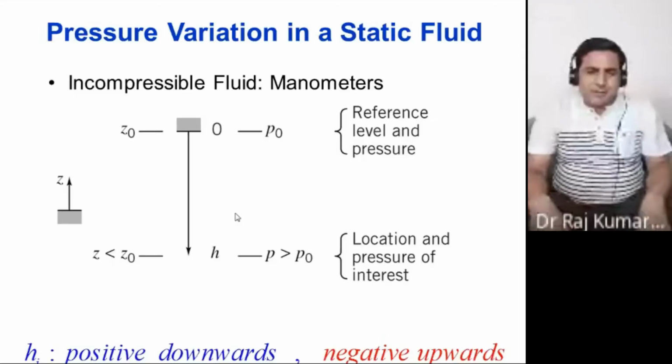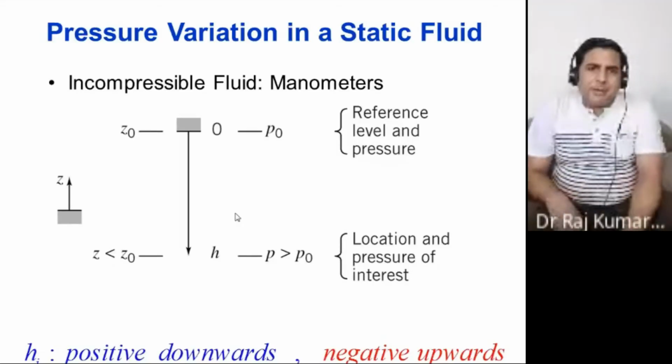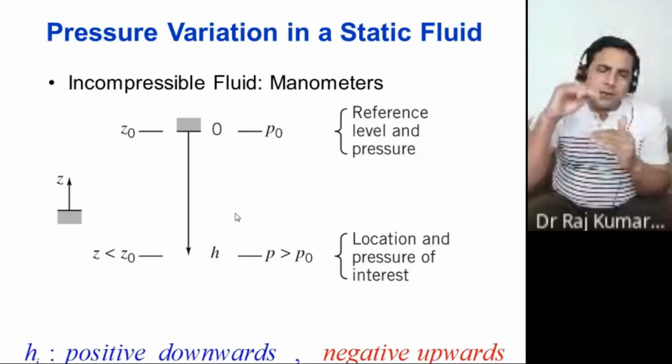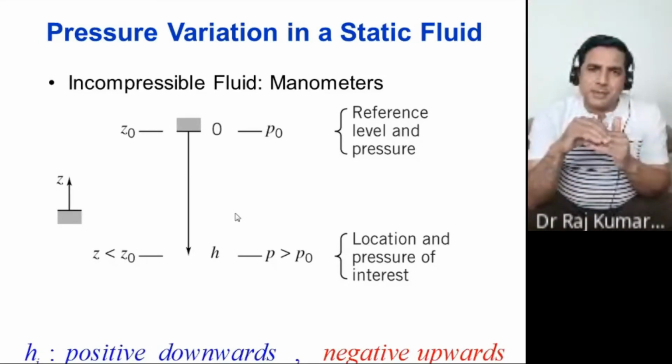Now you want to calculate the pressure variation in that particular column. So you have the variation in density also and H also. Therefore, here the delta P would be calculated as G into the summation of rho i Hi. If you are going down in a fluid, take H as positive.